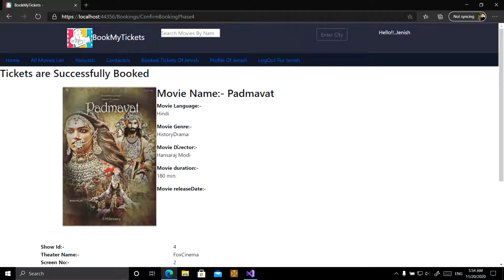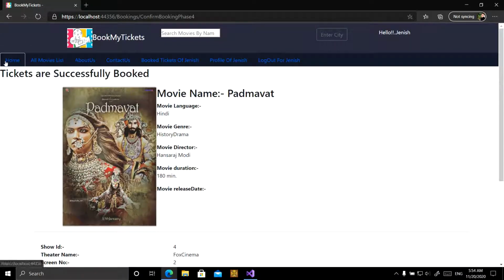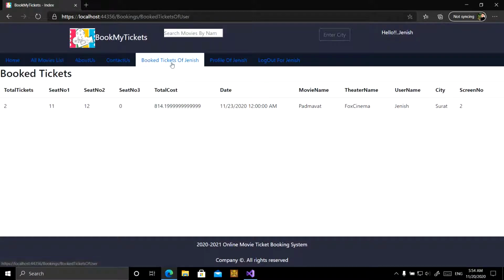Okay, this is the main functionality of the user, and the user has booked a ticket. If a user wants to see his booked tickets, he can see them from the navigation bar menu here, Book the tickets of Janice. Here we have the booked information of the recently booked tickets. Total tickets are 2, seats 11, 12. Total cost, Padmavat movie, Fox Cinemas, city Surat.